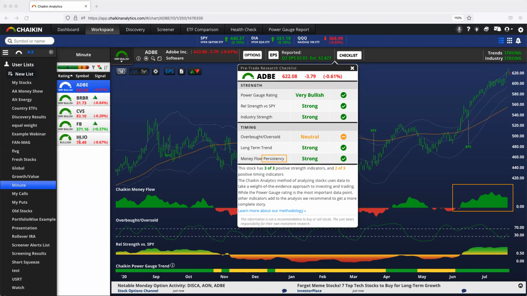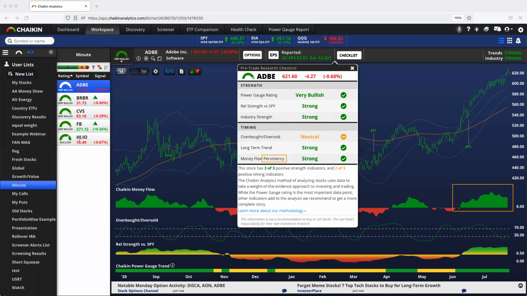And on our website, if you read the detailed breakdown of what is money flow, you can see it talks about reading money flow over time. Are large institutions accumulating or distributing this stock over a period of time? So we look at both simultaneously.